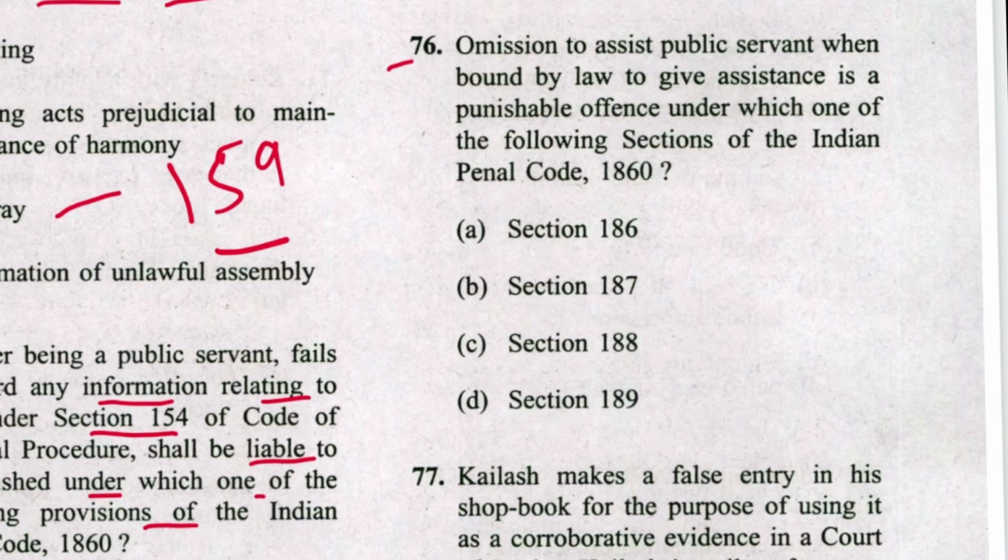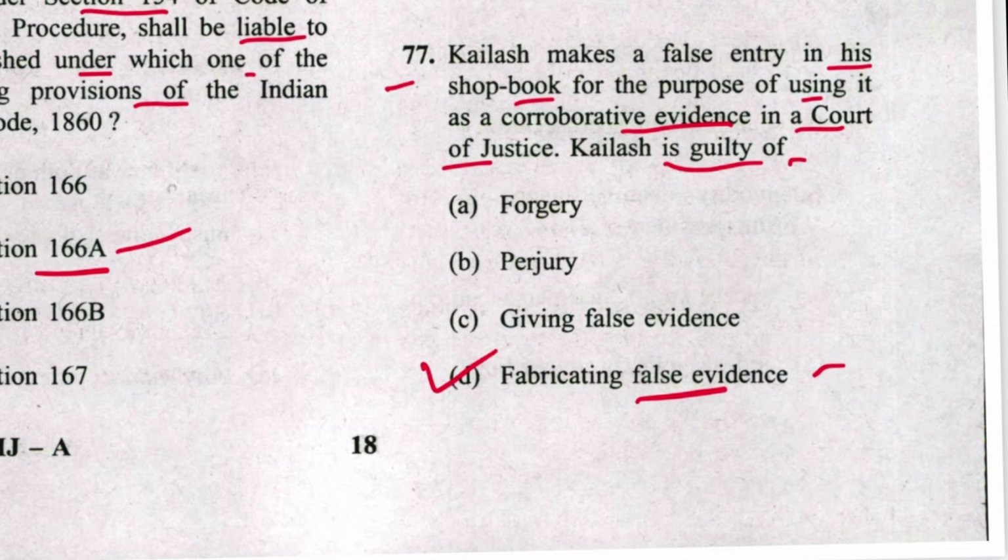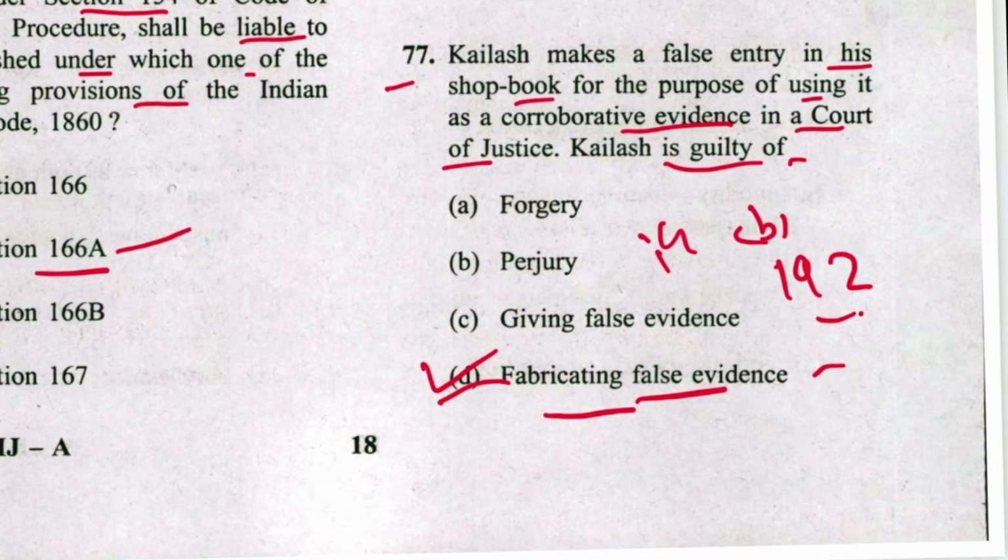Next, 76. Omission to assist a public servant when bound by law to give assistance is a punishable offence under which of the following sections of IPC? Section 187. B is the answer. Next, 77. Kailash makes a false entry in his shop book for the purpose of using it as corroborative evidence in a court of justice. Kailash is guilty of fabricating false evidence. D is the answer. And this is illustration B in section 192 IPC.